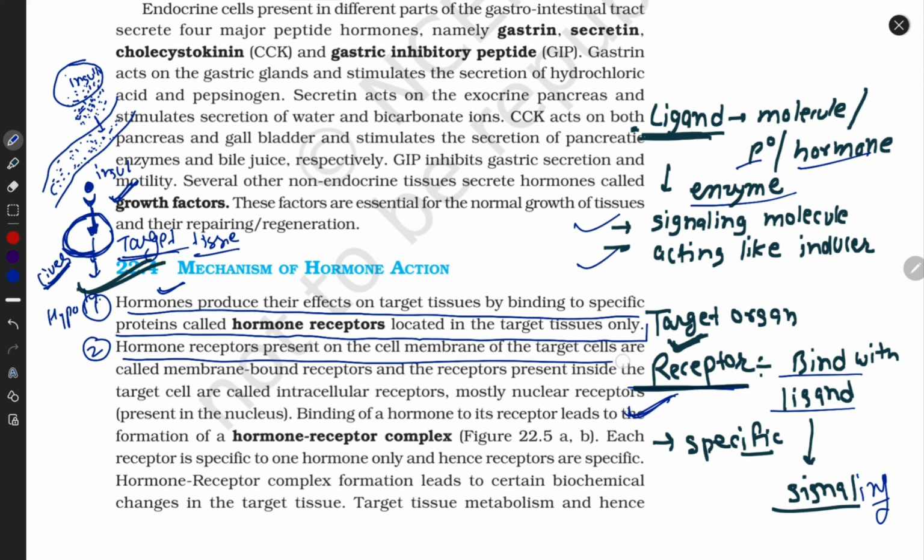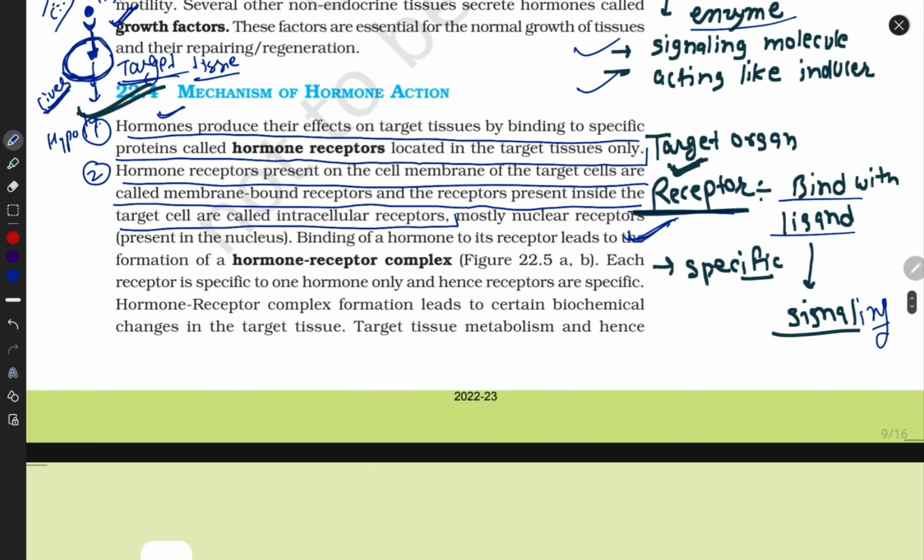Hormone receptors present on the cell membrane of target cells are called membrane-bound receptors, and the receptors present inside the target cell are called intracellular receptors. So there are two types of receptor. First is the extracellular receptor. The property of the extracellular receptor is that it is located outside the cell, on the plasma membrane of the cell. So the ligand comes and binds with this receptor, and this ligand binding promotes signaling and produces its function.